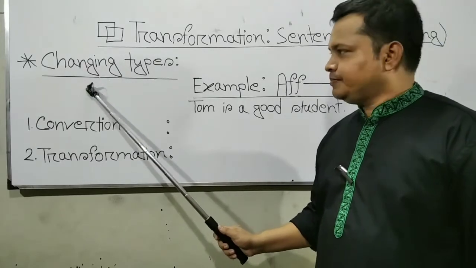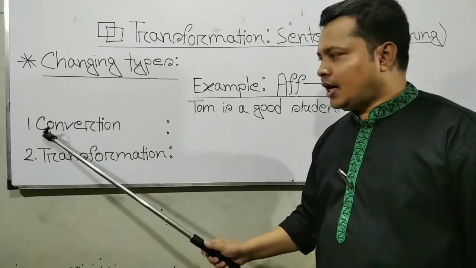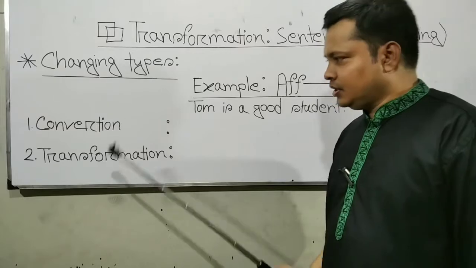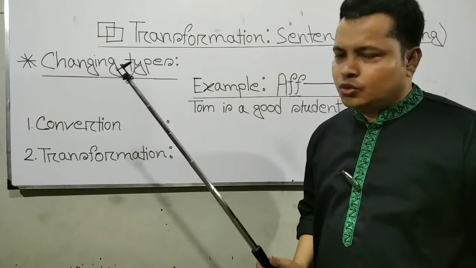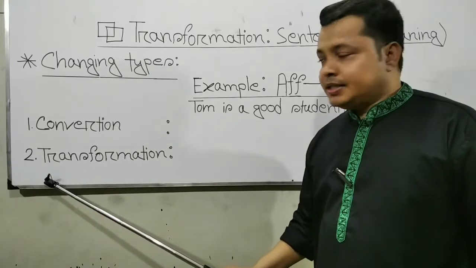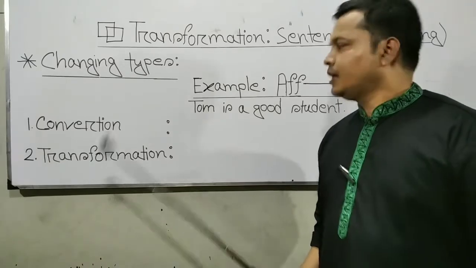Changing type is of two types: 1. Conversion, 2. Transformation. Conversion means changing sentence structure with meaning, but transformation means changing sentence structure without changing meaning.